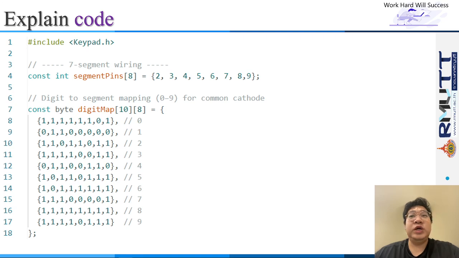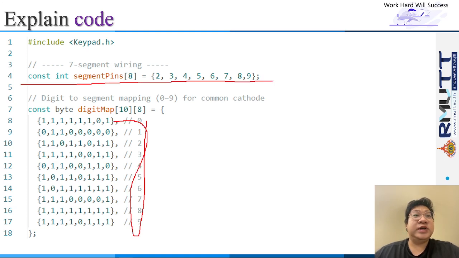First, we need a segment code for numbers 0 to 9. The segment has 8 pins, connected to Arduino pins 2 to 9.